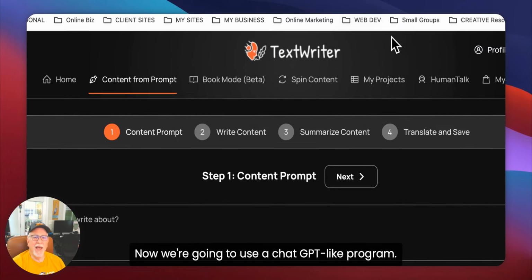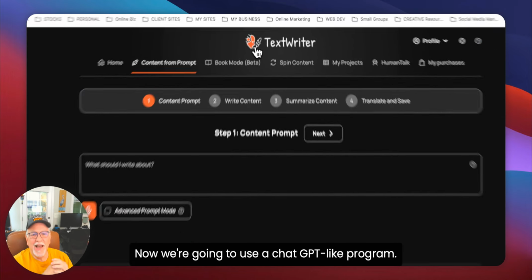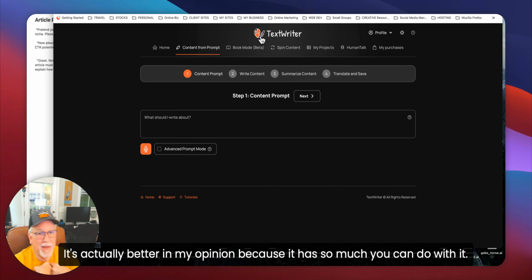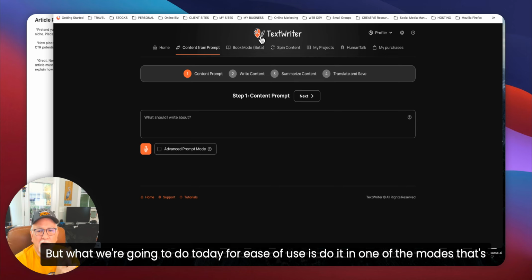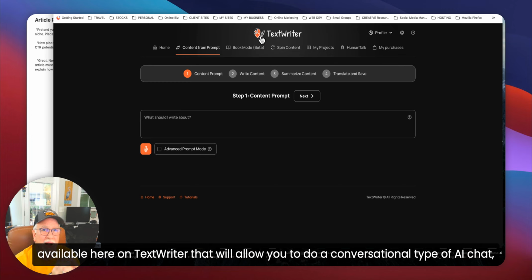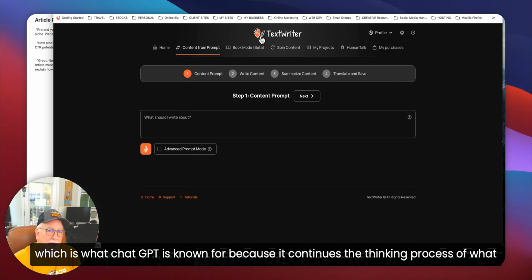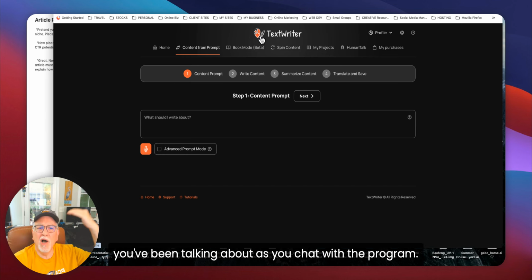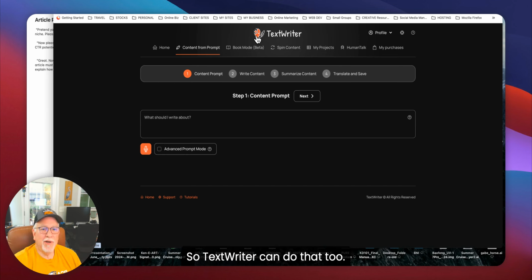Now we're going to use a ChatGPT-like program. It's actually better in my opinion because it has so much you can do with it. But what we're going to do today for ease of use is do it in one of the modes that's available here on TextWriter that will allow you to do a conversational type of AI chat, which is what ChatGPT is known for, because it continues the thinking process of what you've been talking about as you chat with the program. So TextWriter can do that too.